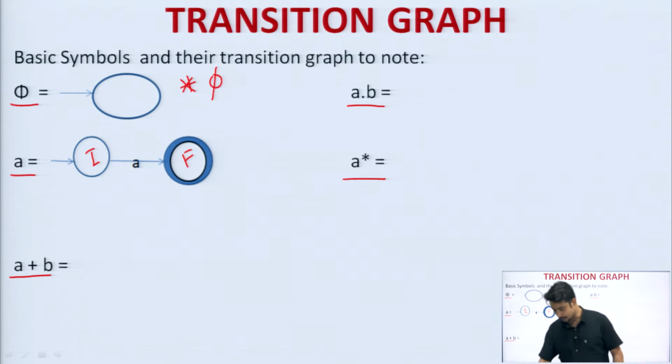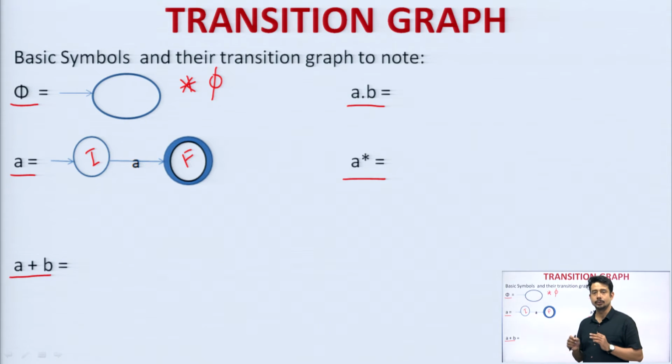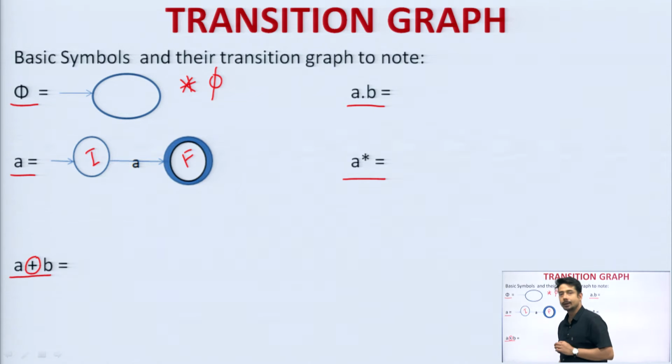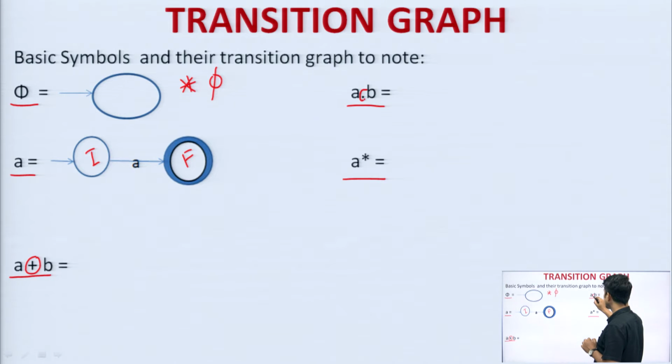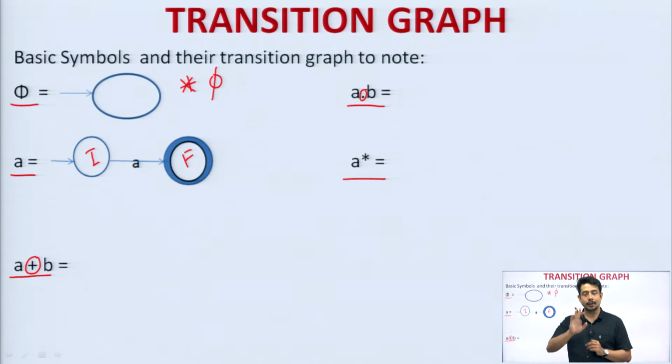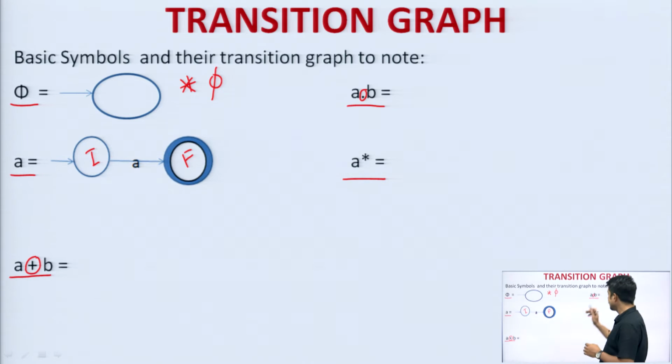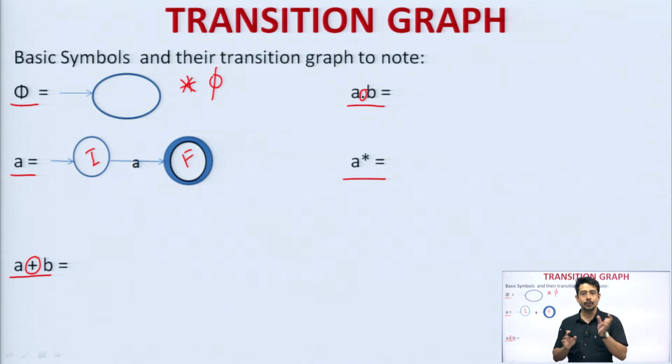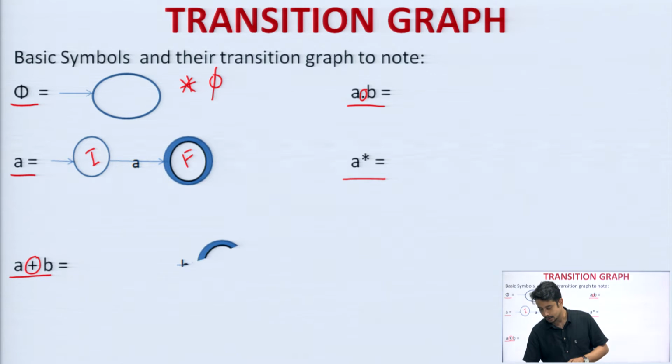If we talk about a plus b, you should remember one thing: we have the union operator and we have the concatenation operator. The difference is that in the union operator, the transition from one state to another for both input symbols will be in the same direction. In the case of concatenation, the two alphabets a and b will be separated by a state, that means they will be in two different transitions. So, let us check a plus b.